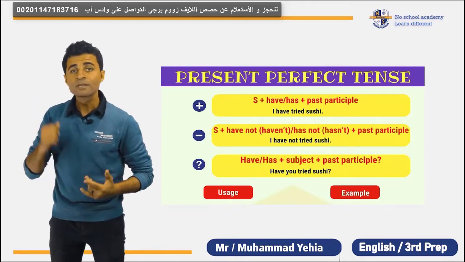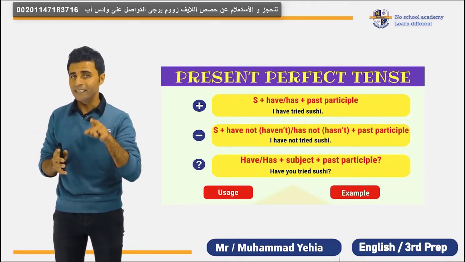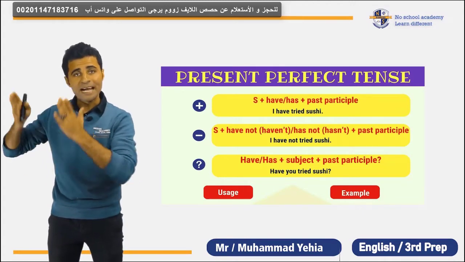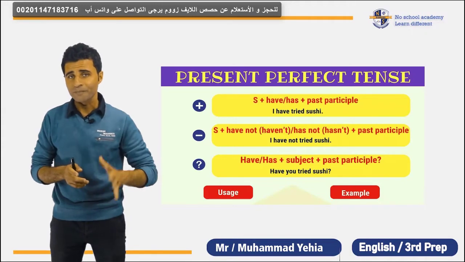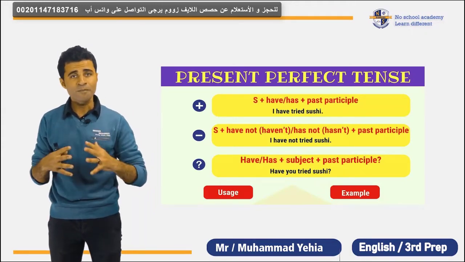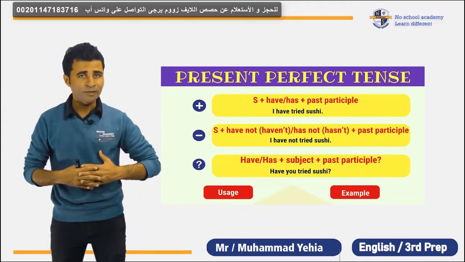The last thing to say about the present perfect tense is action happened and finished but still affects the present situation. When I say, for example, we are working together in a company and you're asking me, what would you like to eat?